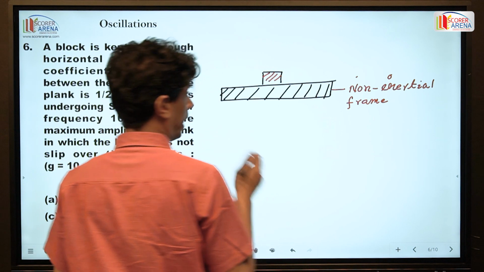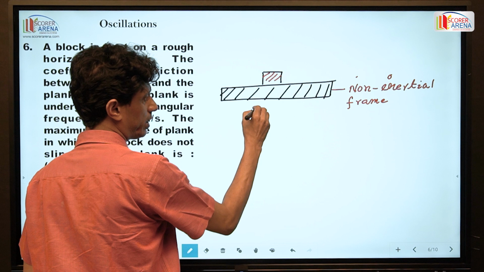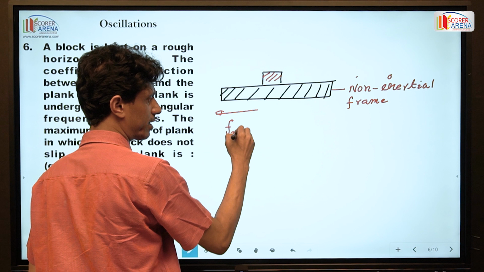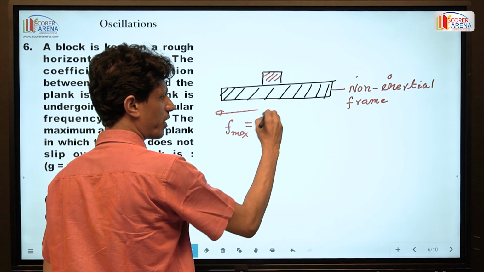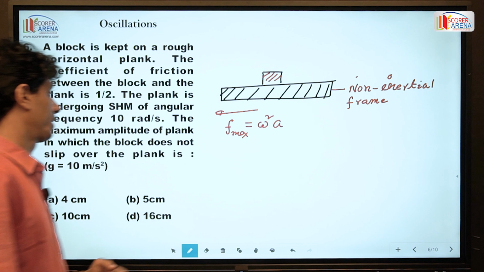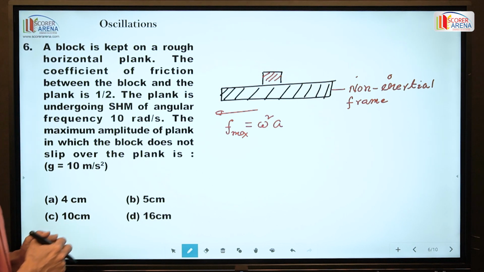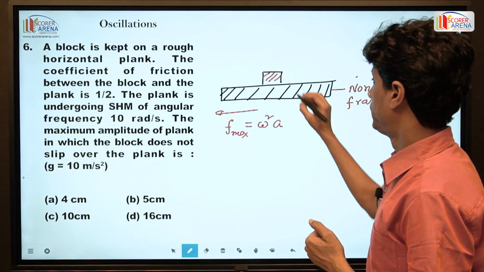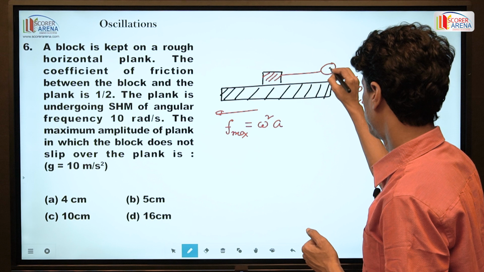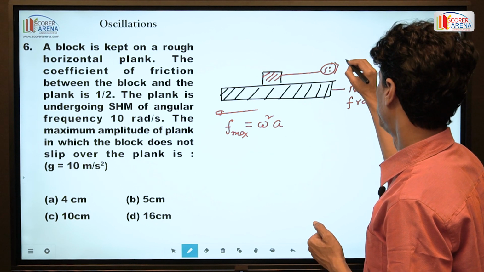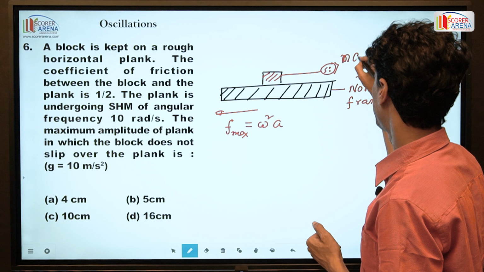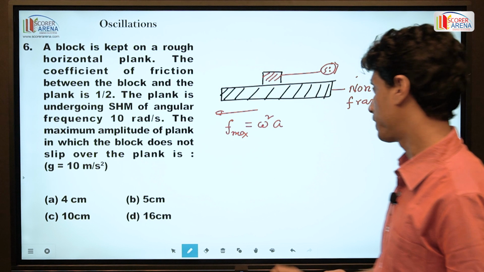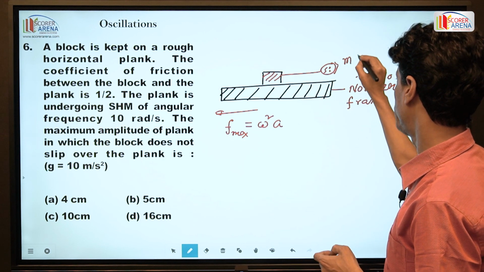At any moment, if we consider that the maximum acceleration of the oscillation is omega square a, then we can say the pseudo force on this body is mass into acceleration.